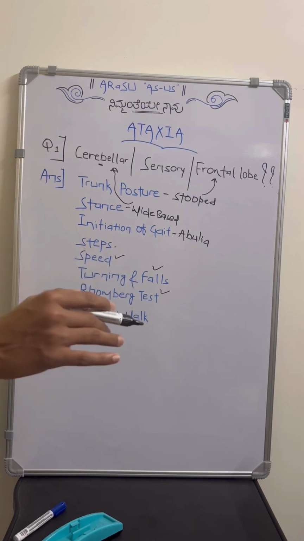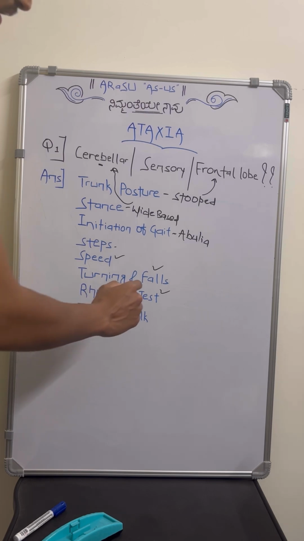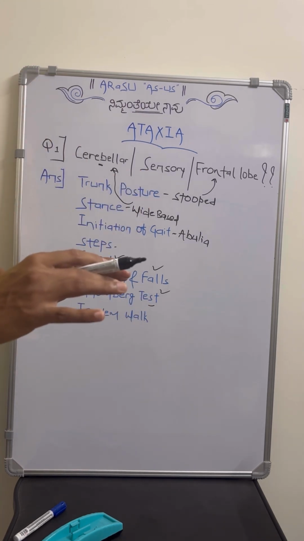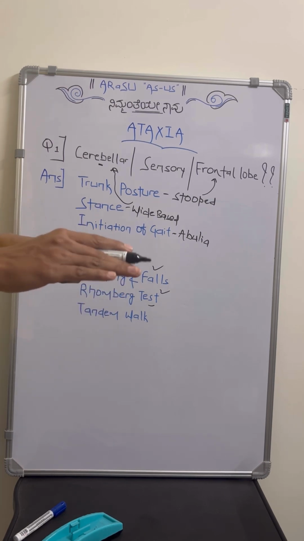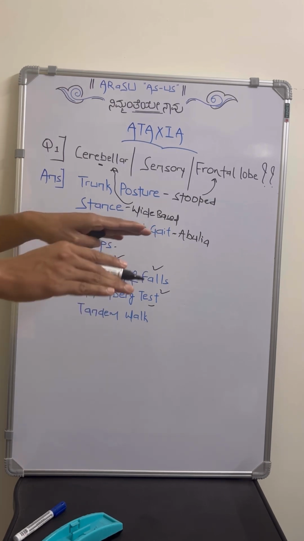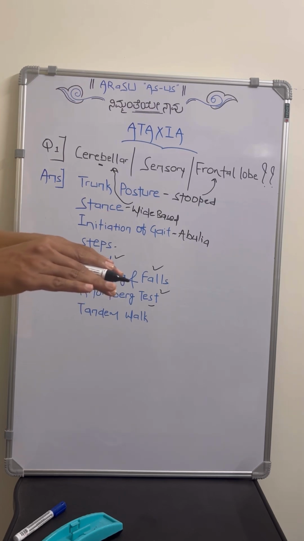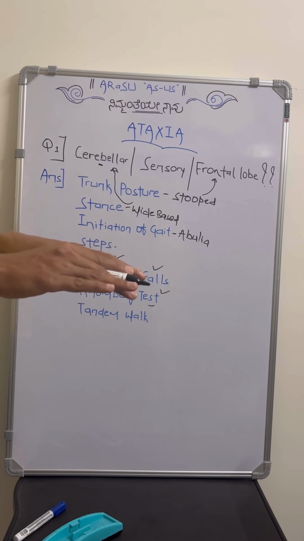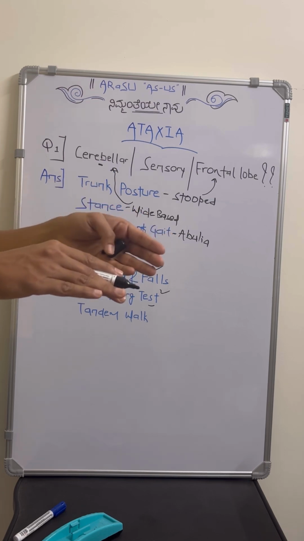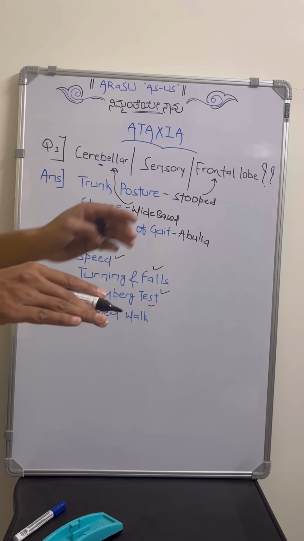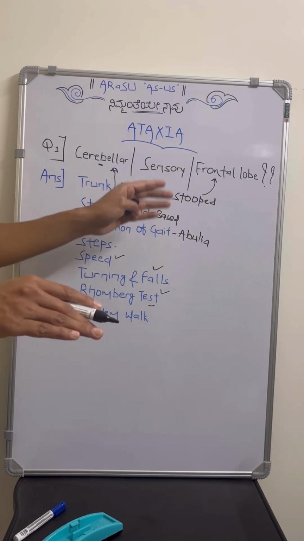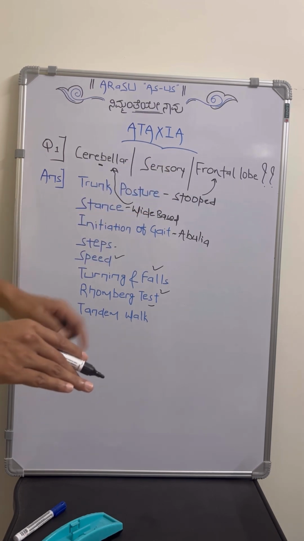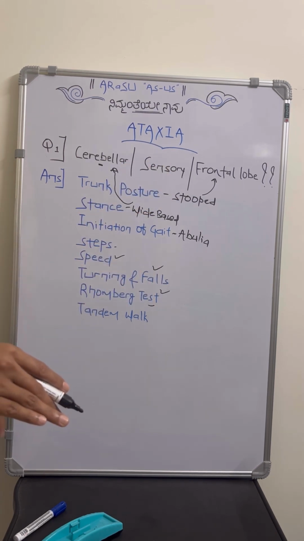Then, what is the importance of Romberg's test? Suppose the patient is standing normally, and then we ask him to stand with both feet closer. If there is cerebellar dysfunction, he will not be able to stand with feet closer. But if the cerebellum is normal, he will stand with feet closer. Then we ask him to close the eyes. Once he closes his eyes, if he feels swaying or if there is any imbalance, that will suggest posterior column involvement, that is sensory ataxia. Then we can consider Romberg's test as positive.